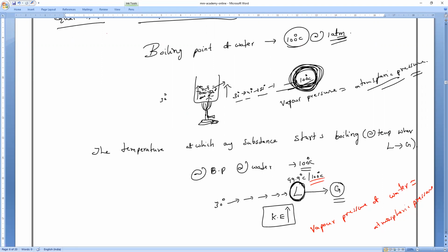Sir, can you please complete the definition, sir? Yeah, what definition, Mari? The temperature at which any substance starts boiling means a particular temperature where liquid will be converting into gaseous state. That is only called boiling.